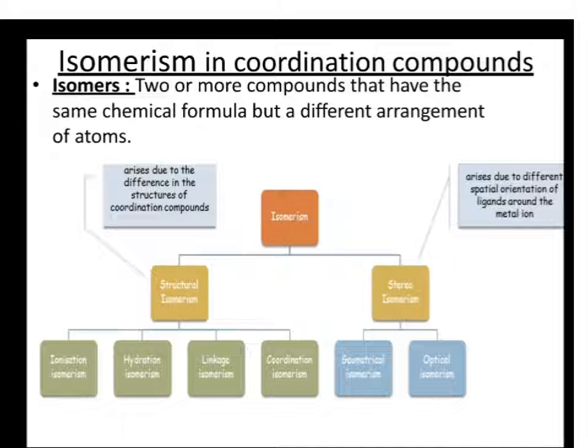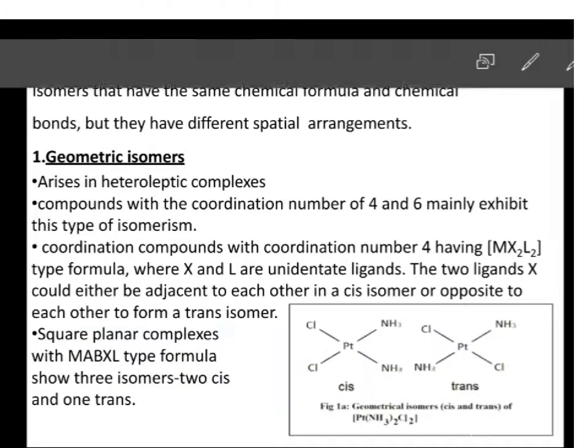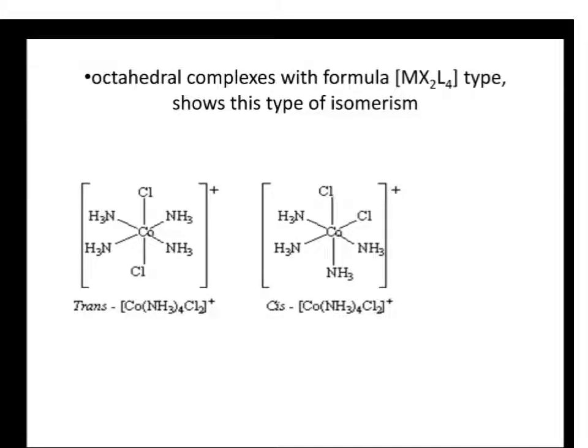In stereoisomers, let me show you an example. This is an example of stereoisomers. See, the chemical formula will be the same: cobalt, with 3 amine and 2 chloride ions here. Even here, it's the same. But in case of stereoisomerism, the bonds will also be the same. The only difference is in the spatial arrangement.